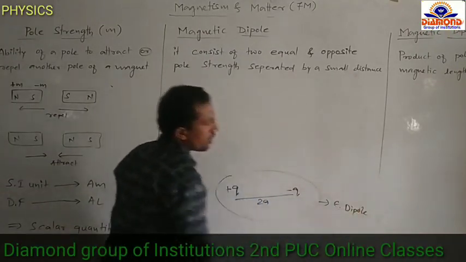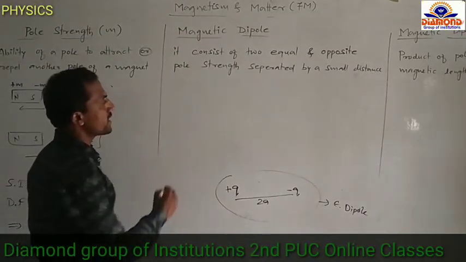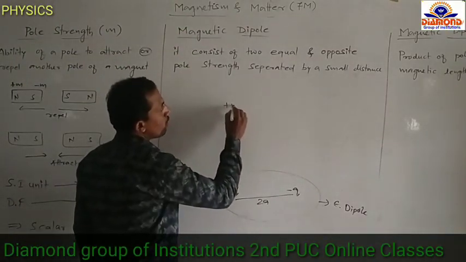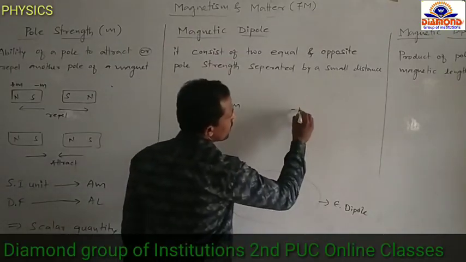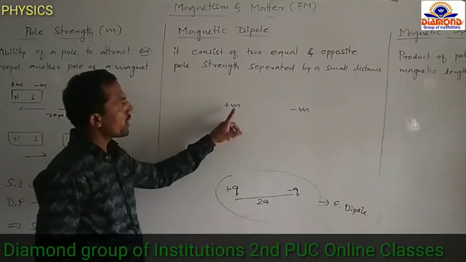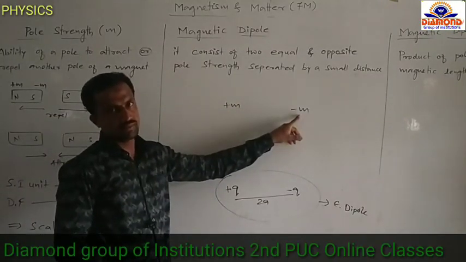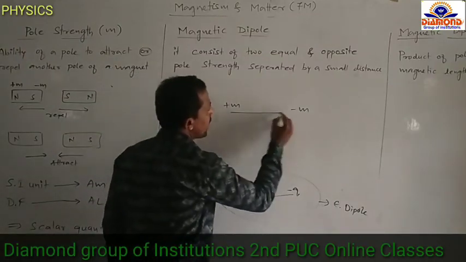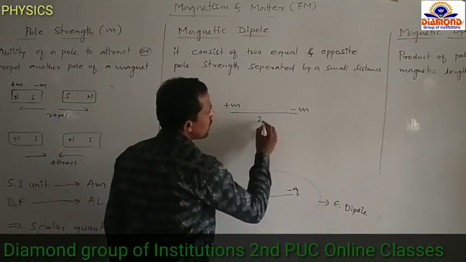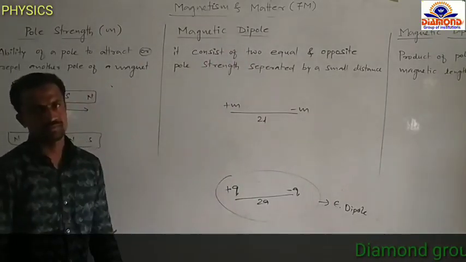But we are discussing the magnetic dipole. In this case, we are taking the pole strength of one as plus m, another as minus m. Two equal and opposite pole strengths separated by a small distance is called a magnetic dipole.